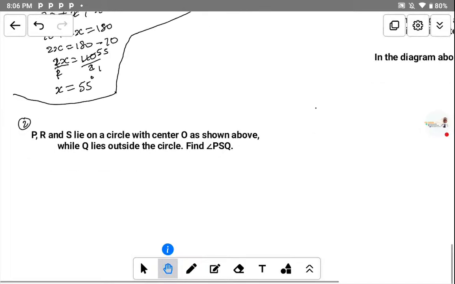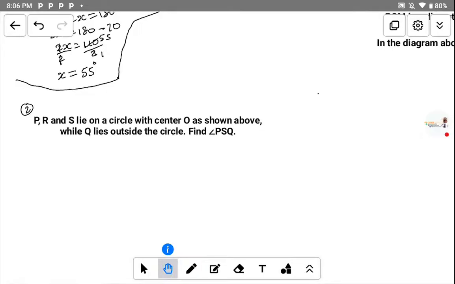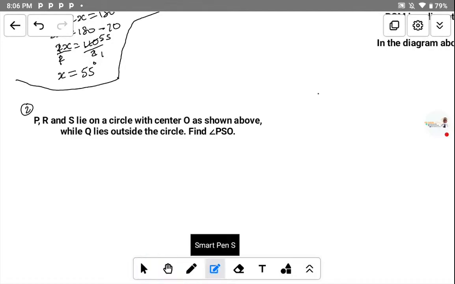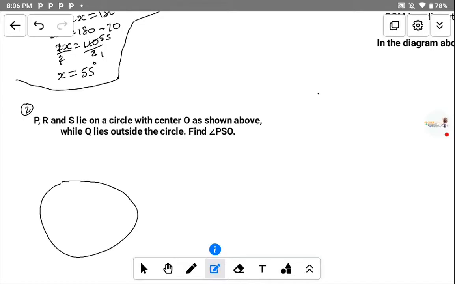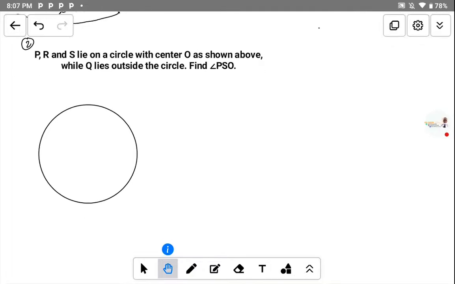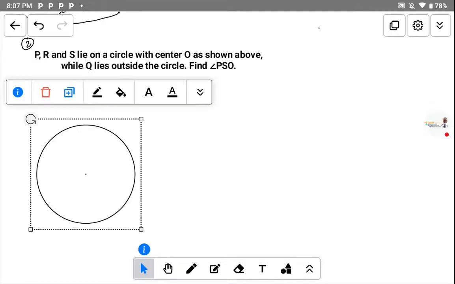So let me try to draw the diagram. This is the diagram of the question.